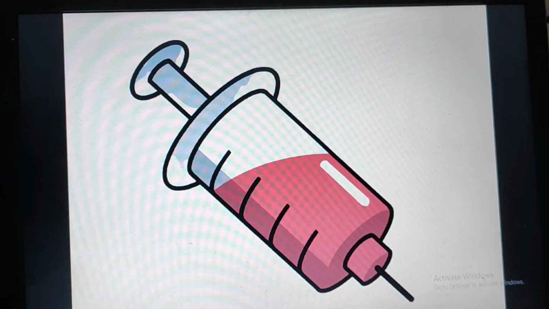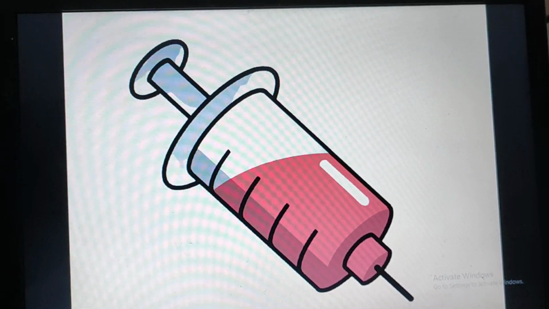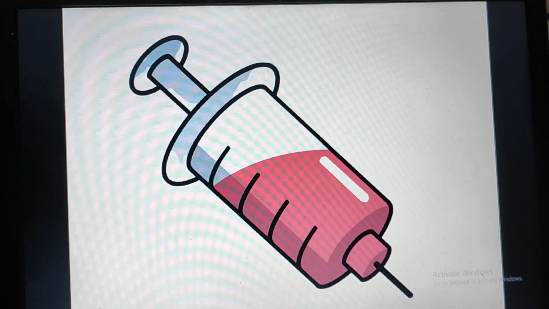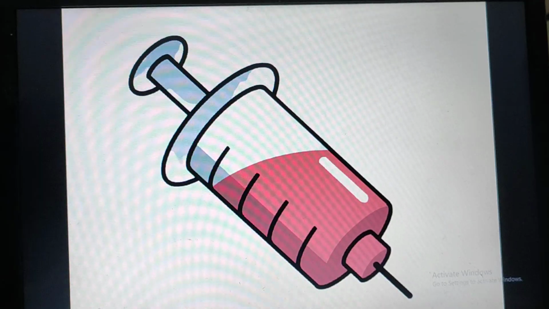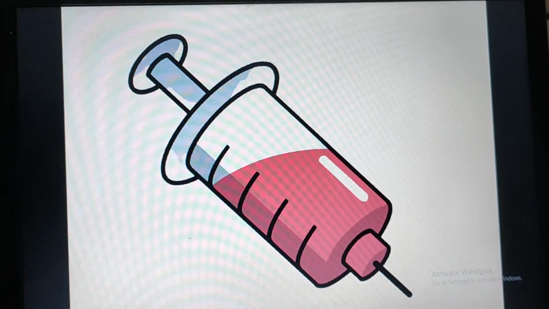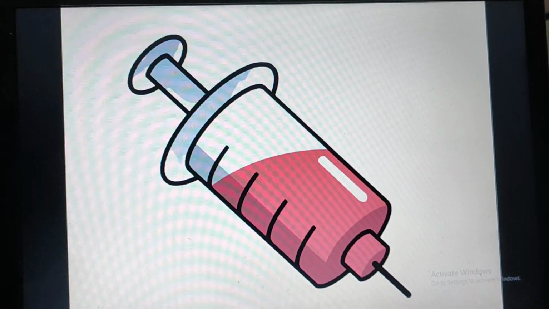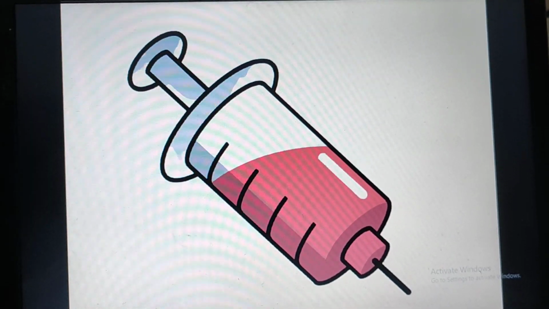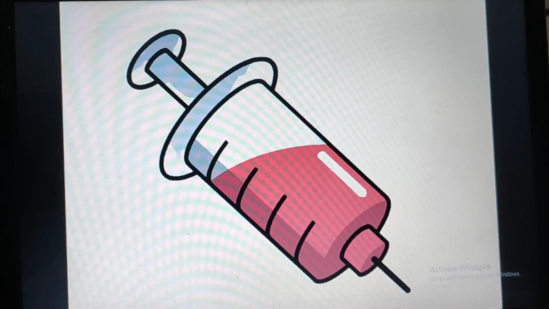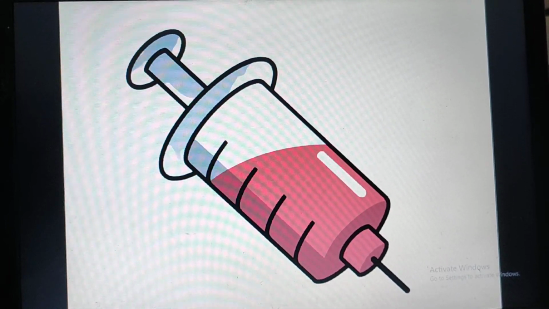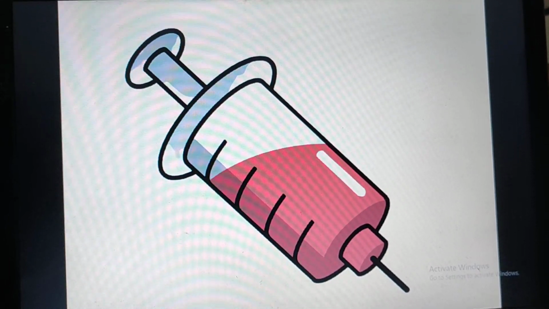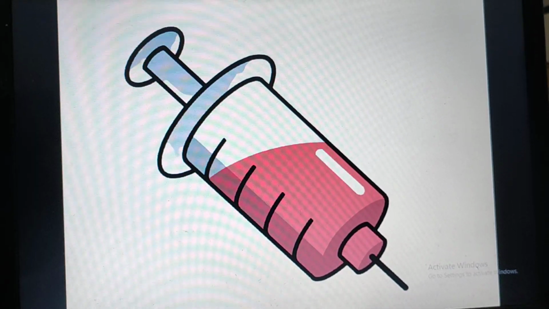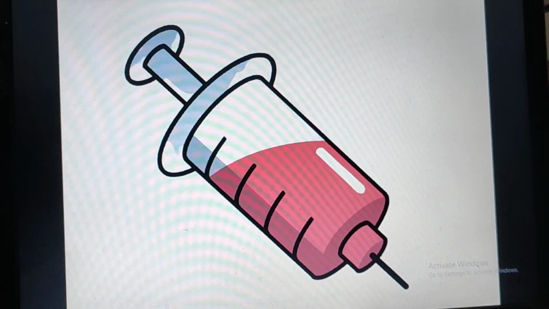Injection, E. So today we are learning a new sound, that is E sound. Now I am going to show you more E sound pictures and you will repeat after your ma'am. Alright, so let's begin.